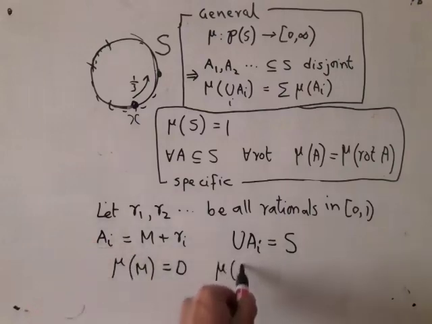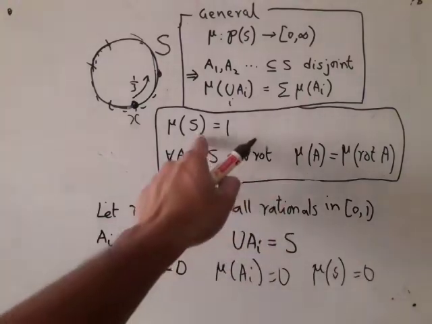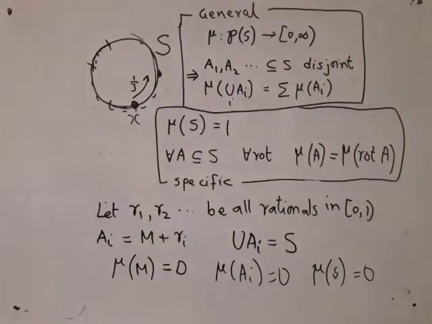So mu of Ai then must also be 0, because Ai is just a rotated version of M. Now these are disjoint and their union is S, which means mu of S must be sum of 0 plus 0 plus 0 plus dot dot dot. So this also must be 0, and that contradicts the fact you have assumed mu of S equal to 1,